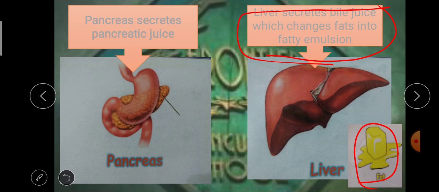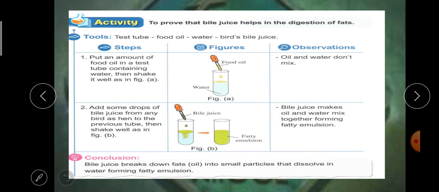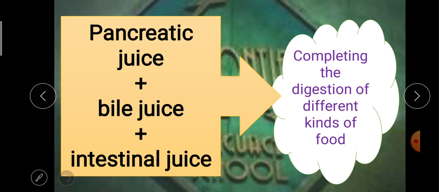Okay, this is the pancreas which secretes pancreatic juice. So what happens? Pancreatic juice plus bile juice plus intestinal juice, inside the ileum, they travel to the ileum. What happens? Completing digestion of different kinds of food.